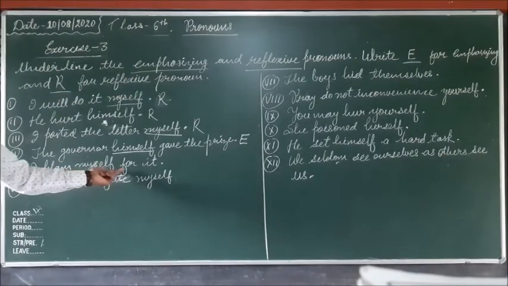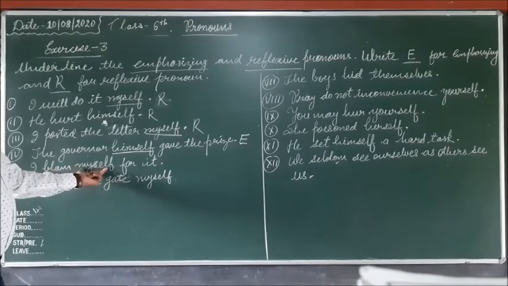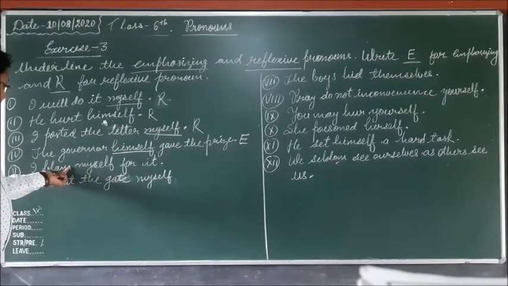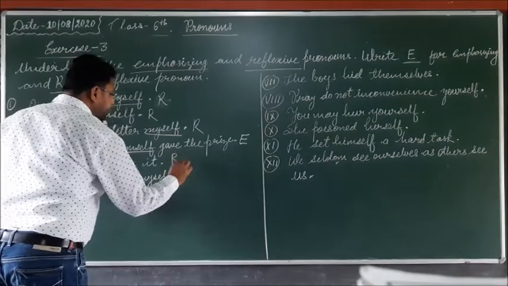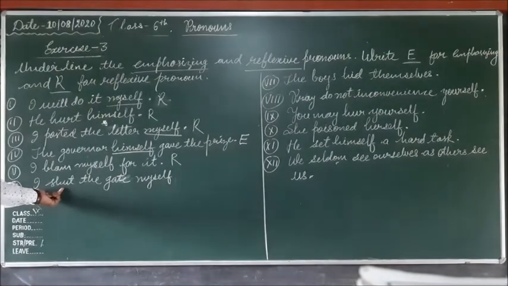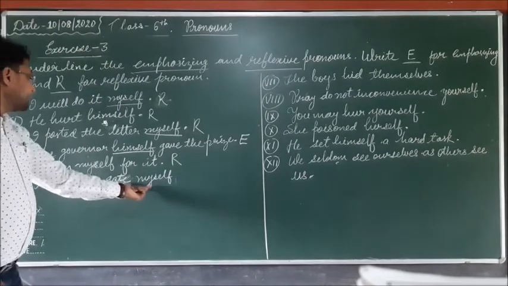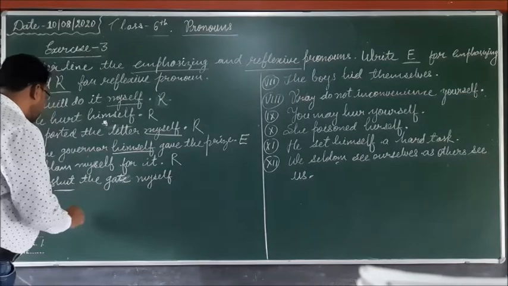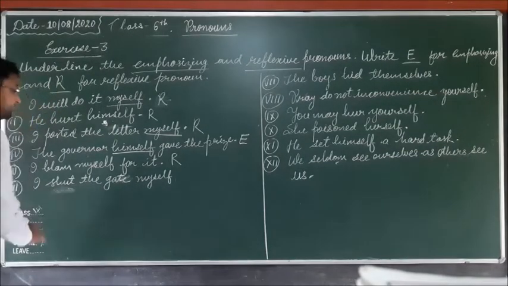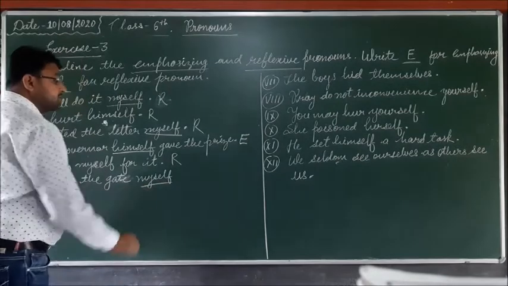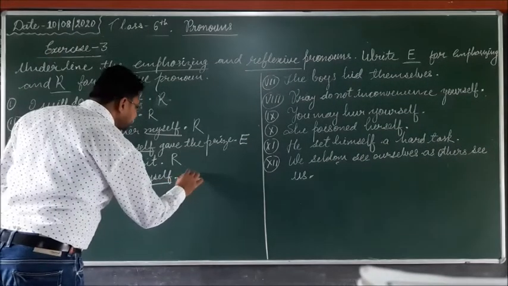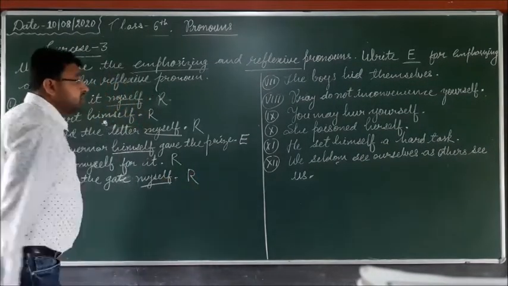Fifth: I blame myself for it. So here myself is the object of the verb blame. So this is also a reflexive pronoun. Sixth sentence: I shut the gate myself. Shut is here the verb and myself is the object of the verb. So this is also a reflexive pronoun.